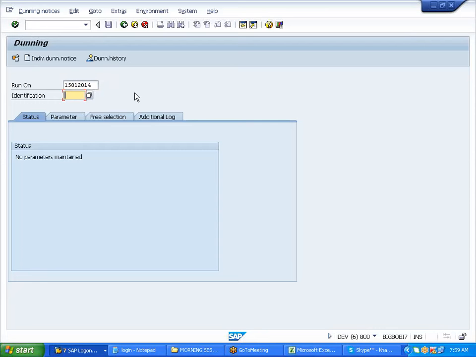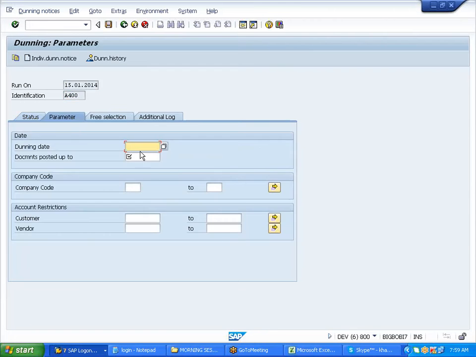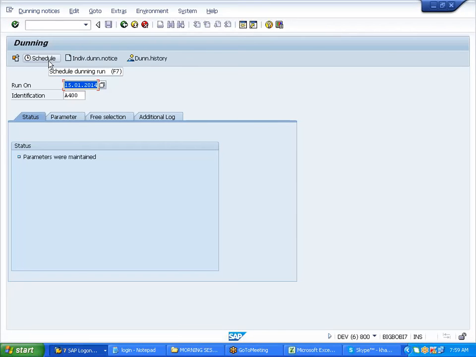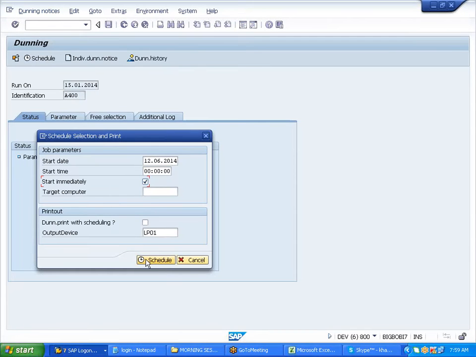Parameters. So this one also should be 15.01.2014. I'm scheduling it. I want to start immediately.